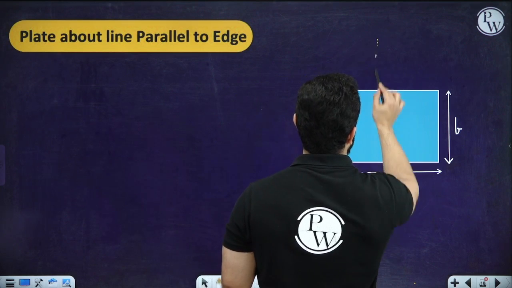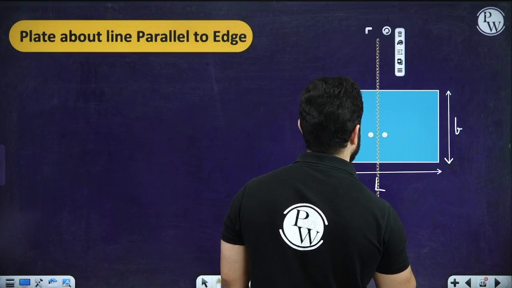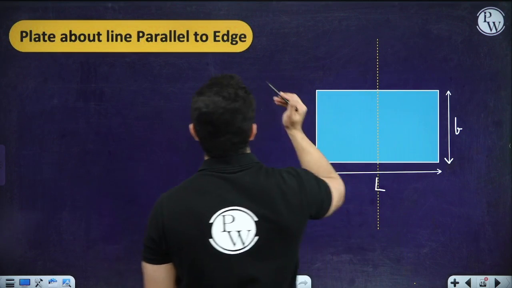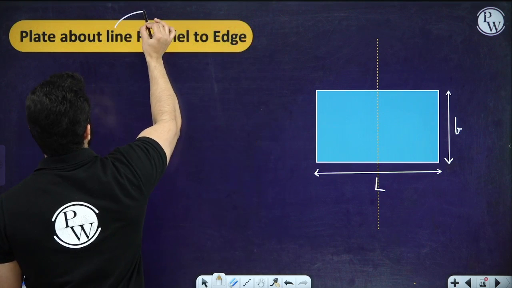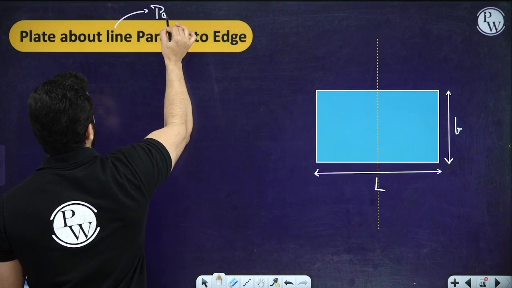It is passing through the center and parallel to H, right? So I'll add one thing, and it is passing through the center.